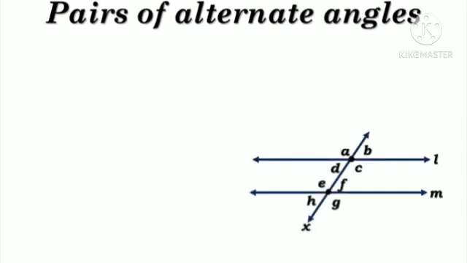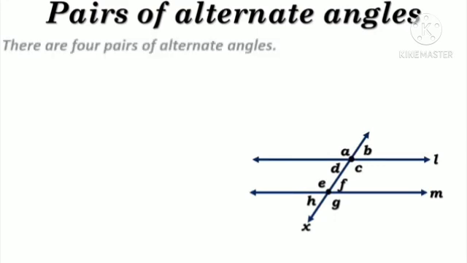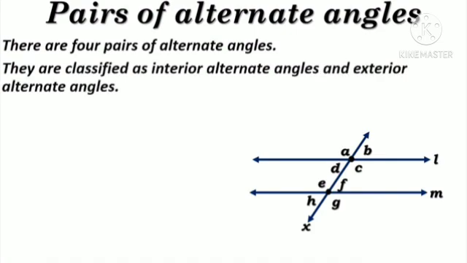Pairs of alternate angles. Here we have a figure. In this figure, line X is the transversal of lines L and M. There are 4 pairs of alternate angles. They are classified as interior alternate angles and exterior alternate angles. It means there are 2 pairs of interior alternate angles and 2 pairs of exterior alternate angles. First we will see interior alternate angles.